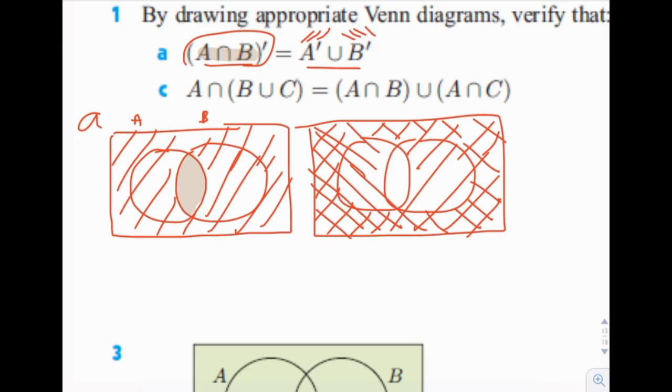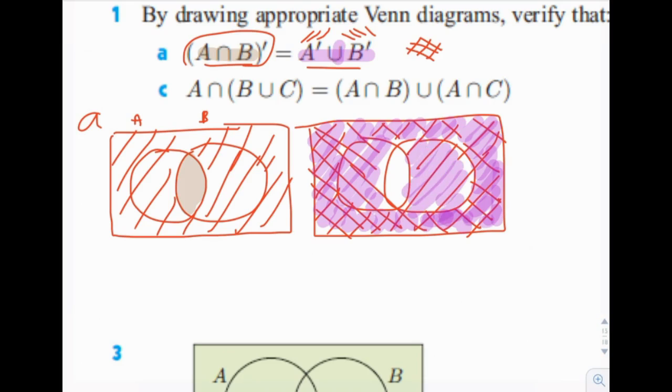So only the things that are with double crosshatch. So only the things that look like that are the whole thing. So that would be the outside section here. Wouldn't be the fish, and it wouldn't be either the bit apples, because the bit apples are only single crosshatch, not double crosshatch. So let's see. Oh, wait a second. No. A complement union with B complement. So actually, it would also include the single crosshatch too, right? Single crosshatch is okay because it's a union.